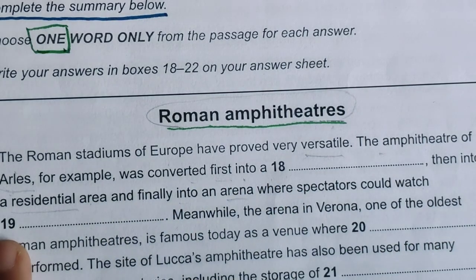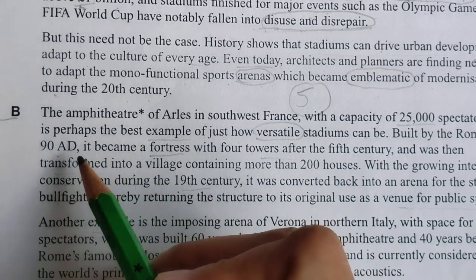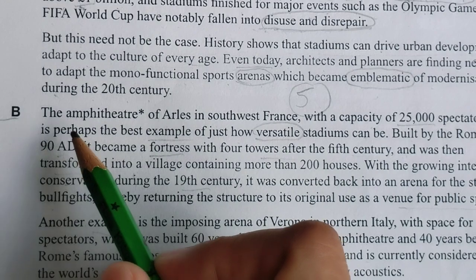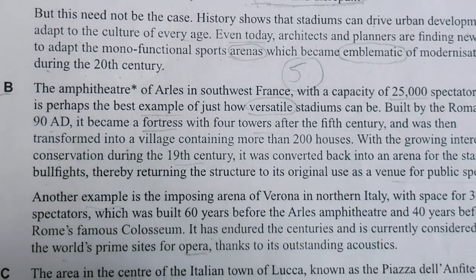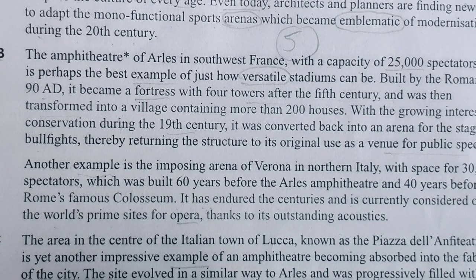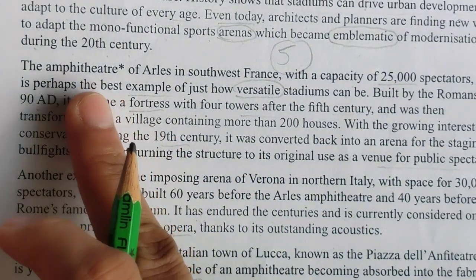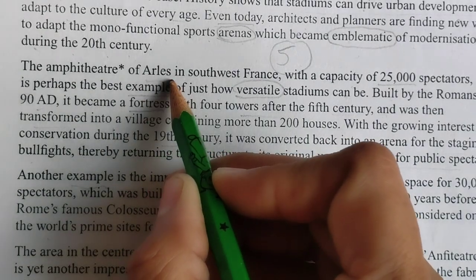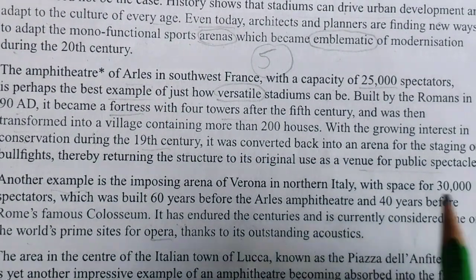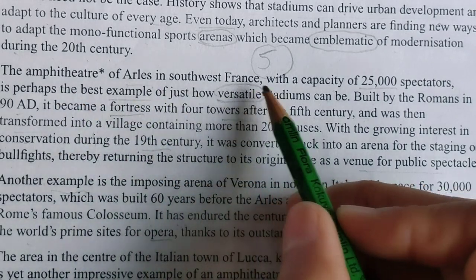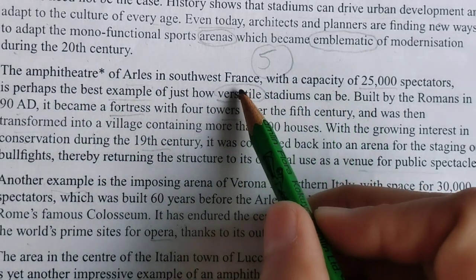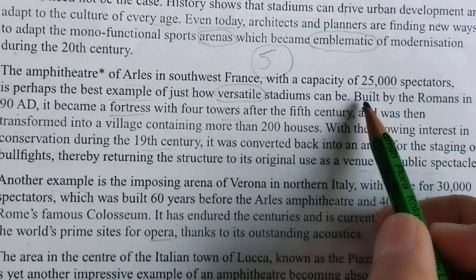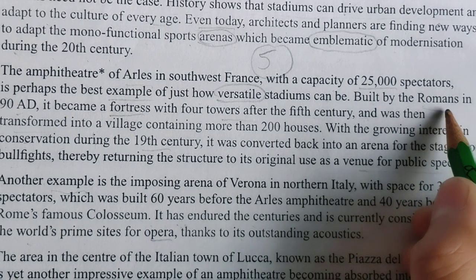Let's move on to paragraph B. There is an advantage when there is a list of headings and you find the information, because you have already gone through the whole paragraph. That's why I came to know that I have read this word before. So the amphitheater word is there. This word we were also looking for. So let's read it. Southwest France, because they were talking about Europe, with the capacity of perhaps, but yes, we were looking for Romans also.